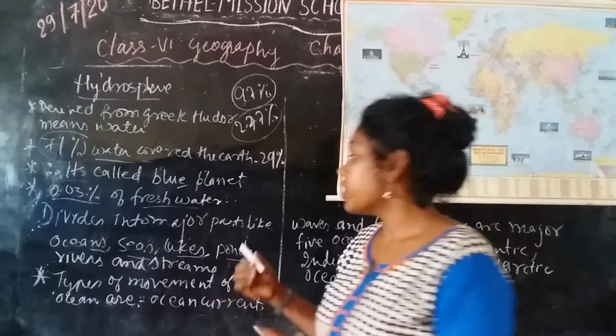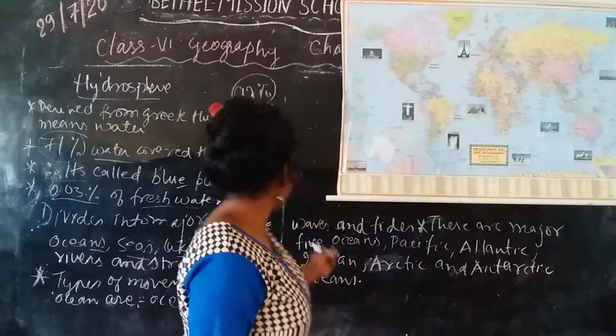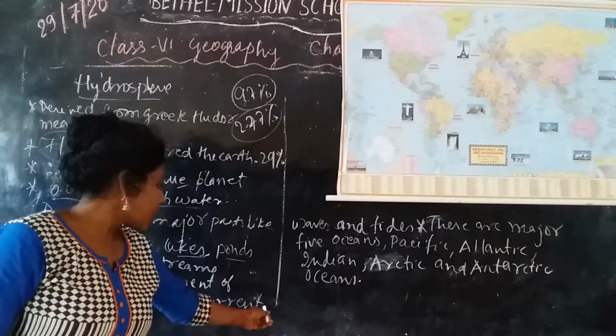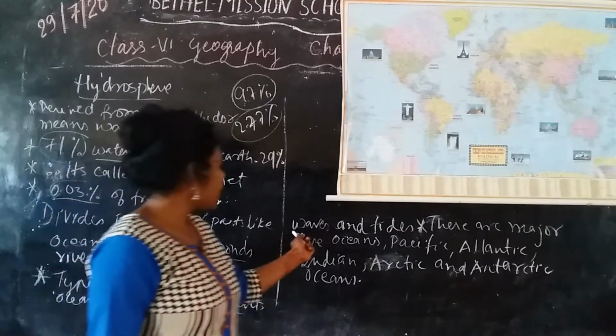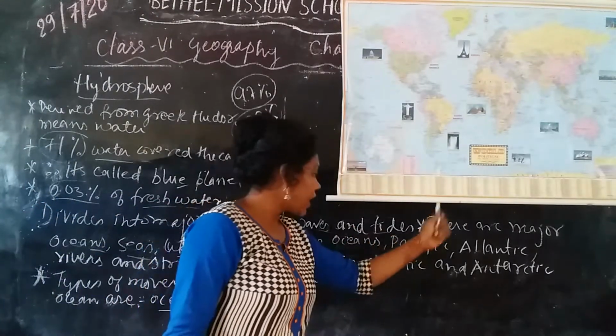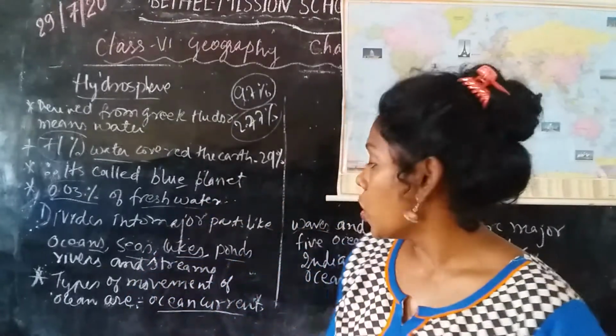There are different types of movement of ocean water. We have ocean currents, which are one type of movement of ocean water, and waves and tides. So these are the three types of movement of water in the oceans.